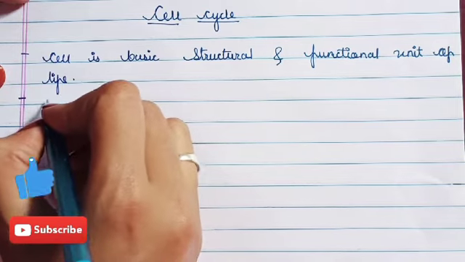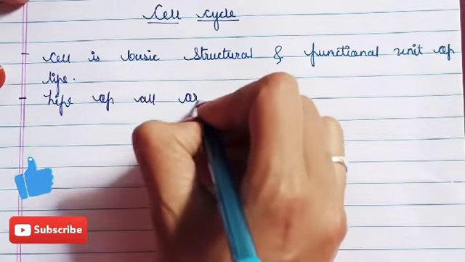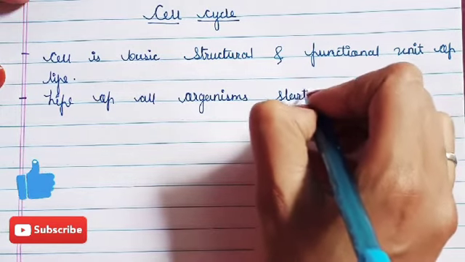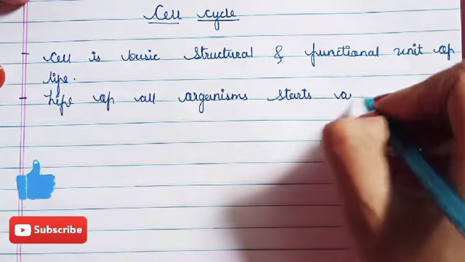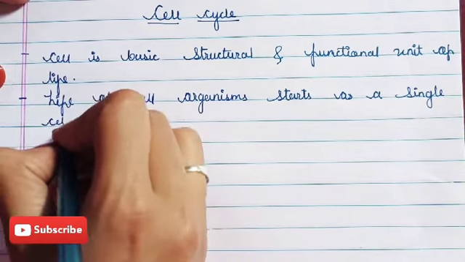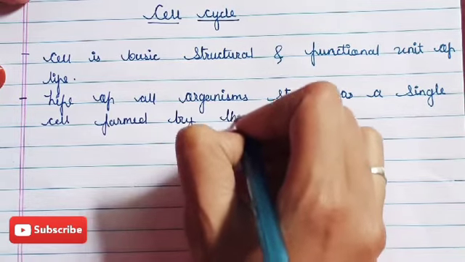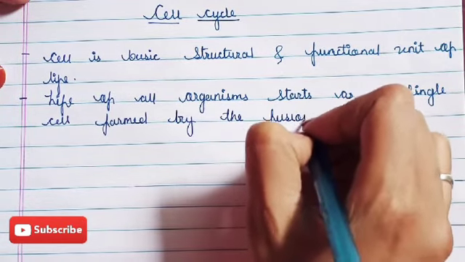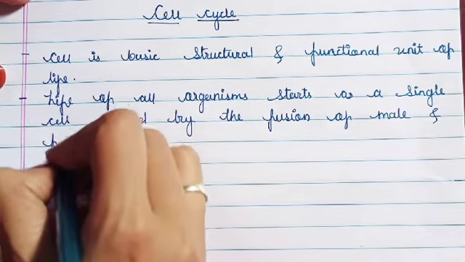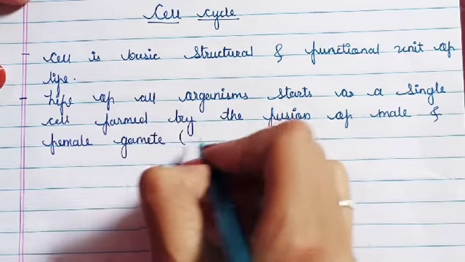Life of all organisms starts as a single cell formed by the fusion of male and female gamete. And we call that cell a zygote.